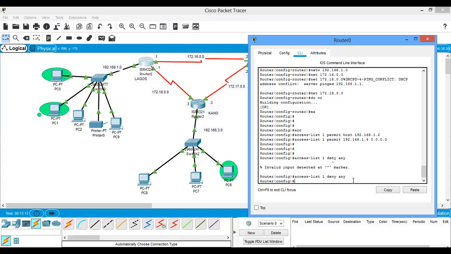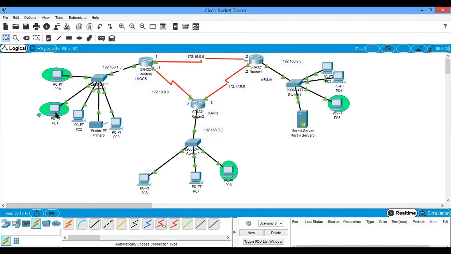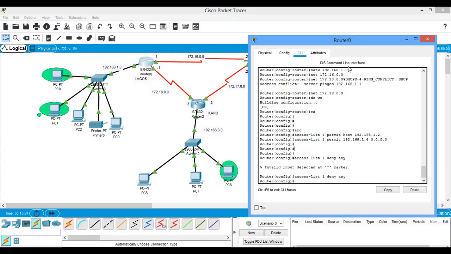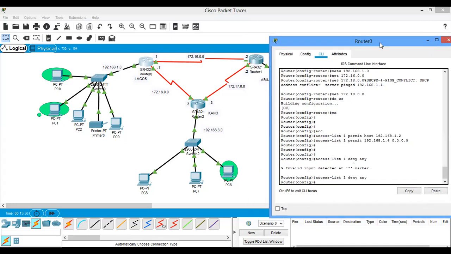any. So deny any. So it's only these 2 systems that will be permitted to have access to this router. But before the router will even recognize this code I've written, you need to implement that code on an interface. It has to be implemented on an interface.